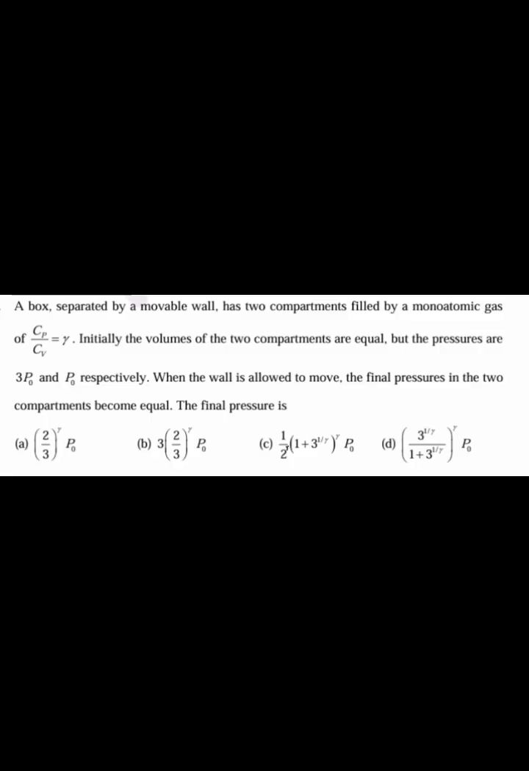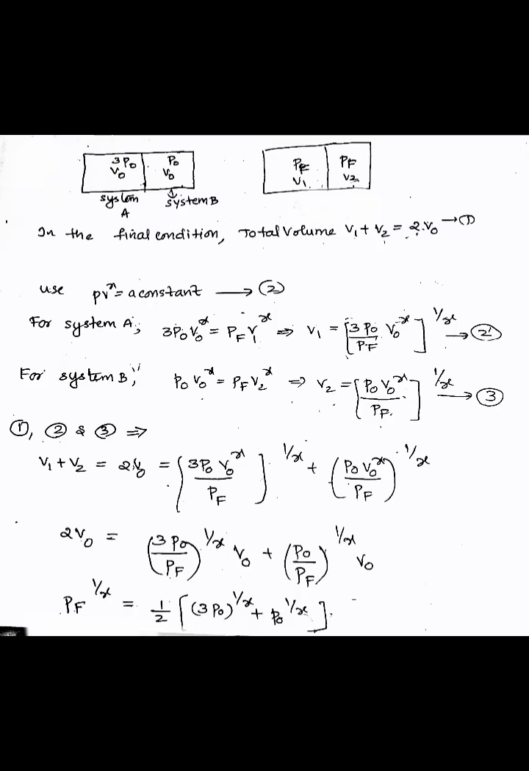The next question is, a box separated by a movable wall has two compartments filled by monoatomic gas of Cp/Cv equal to gamma. Initially the volume of two compartments are equal, but the pressures are 3P0 and P0 respectively. When the wall is allowed to move, the final pressures in the two compartments become equal. So the final pressure is dash. So here we need to find the value of the final pressure.